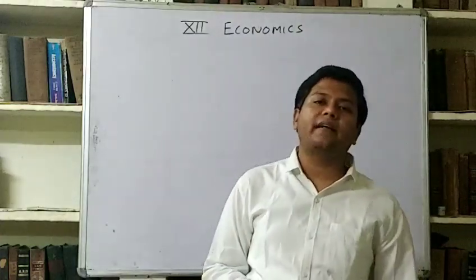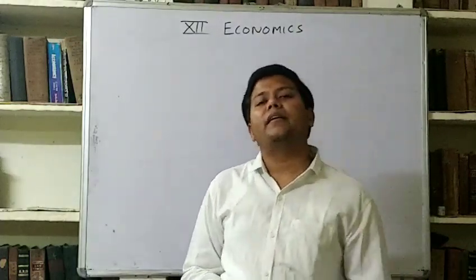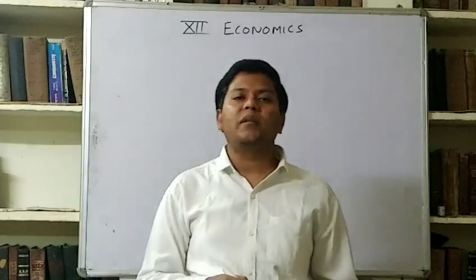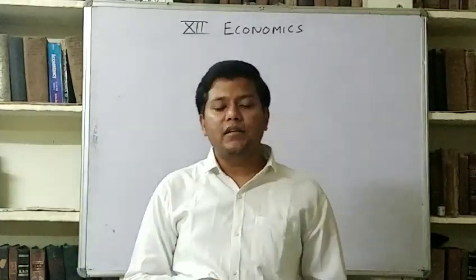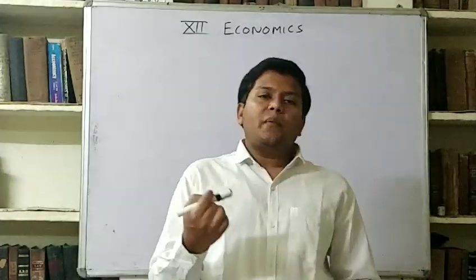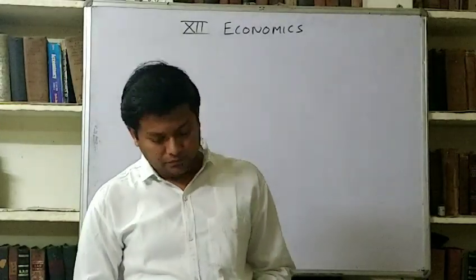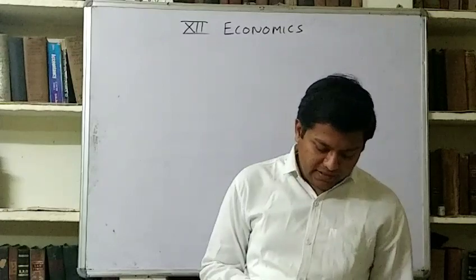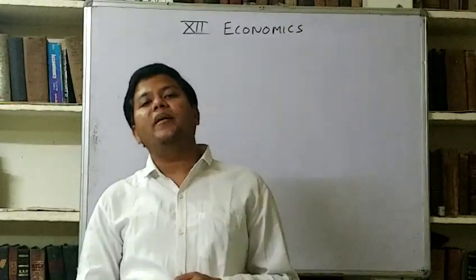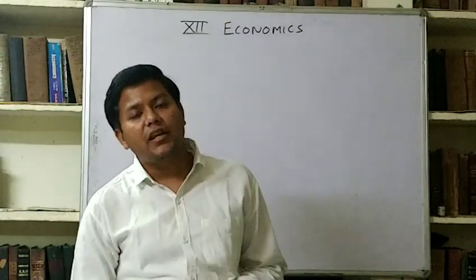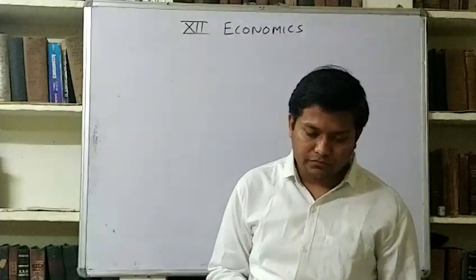So price index are calculated every year. It is of two types, wholesale price index and retail price index. So if we know the price index of current year, we can calculate the real GDP. And you must also know that the index of base year is always equal to 100.